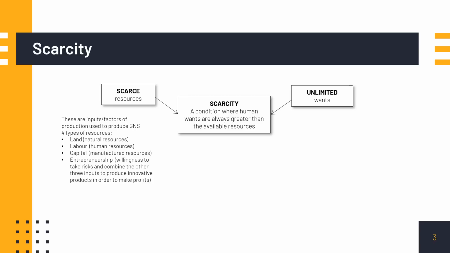Now let's move on to wants. As you may know, our wants are unlimited, and it's due to various factors. But here we shall focus on two of these factors, which are rational behavior and utility and profit maximization. What is rational behavior? Rational means a person or an individual knows what's best for them. Therefore, they will pursue what is in their best interest, including buying goods and services.